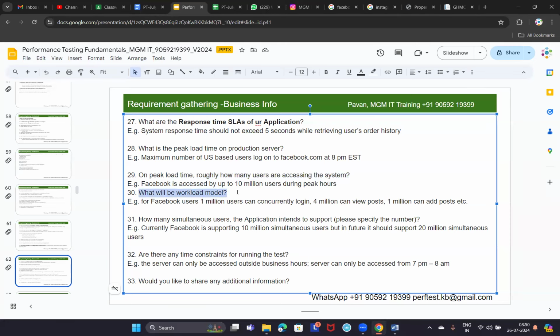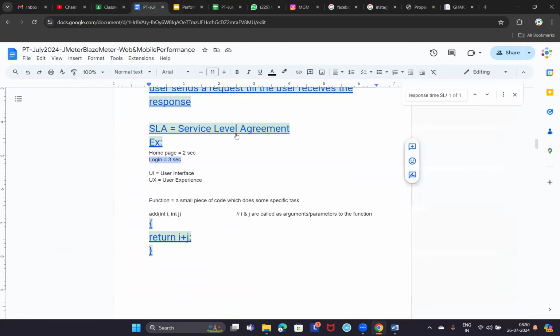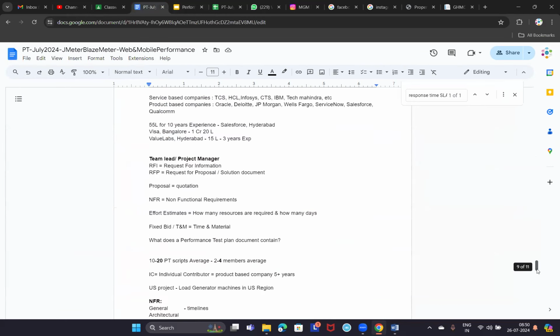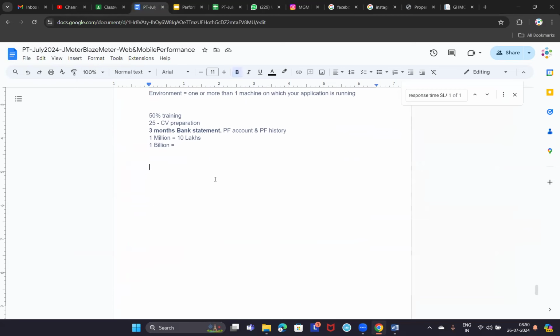What will be the workload model? What is meant by workload model? Suppose there is a Facebook application. Everyone will not be adding posts, right? See, all of us are using Facebook, but that doesn't mean that every day we will be adding a post. Yes or no? Sometimes we will be viewing posts, or clicking like, or posting a comment, etc. Yes or no? Yes, sir. So all users will not do the same activity on the application. Every user will not do the same activity on the application.